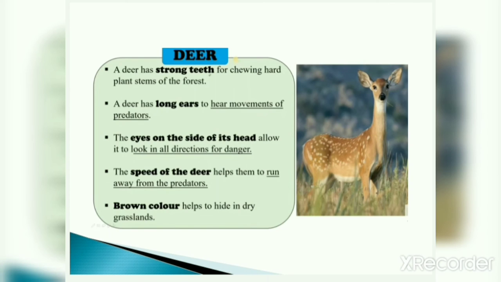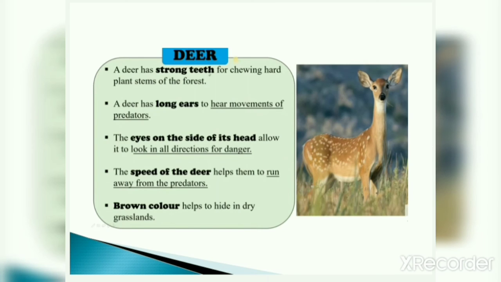Next is deer. A deer has strong teeth for chewing hard plant stems of the forest. Now, in the forest, plant stems are hard. So, deer has very strong teeth, so they can chew these hard stems also.